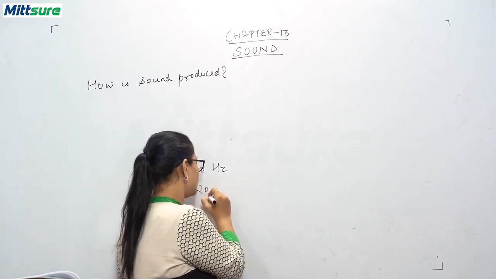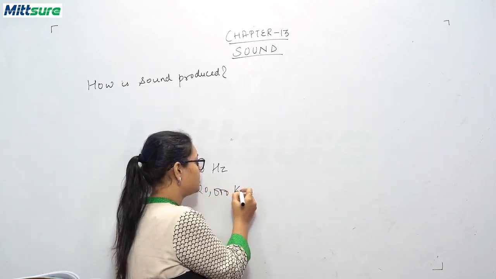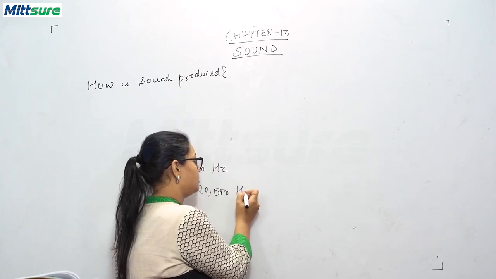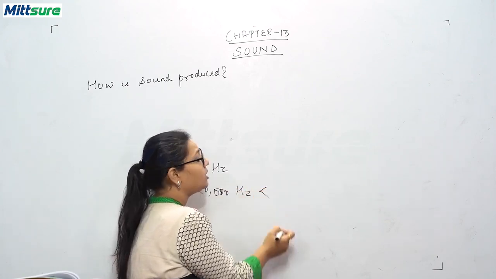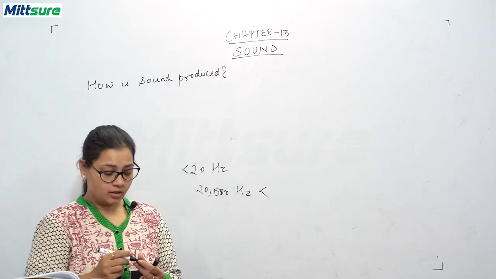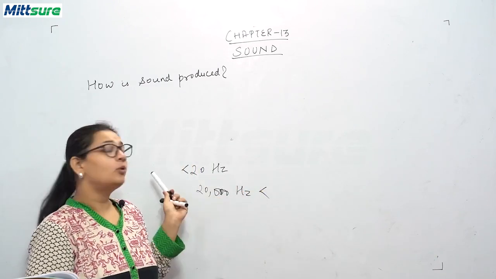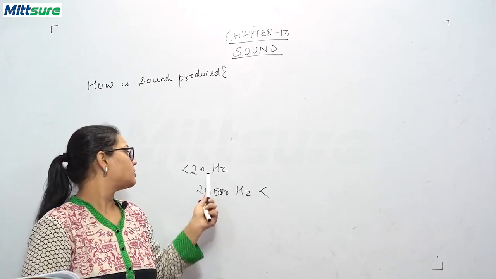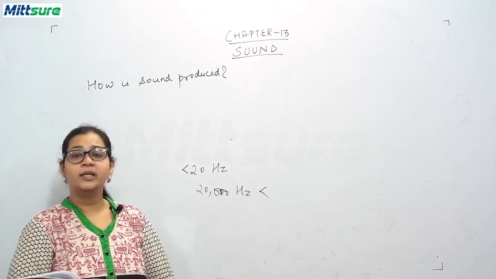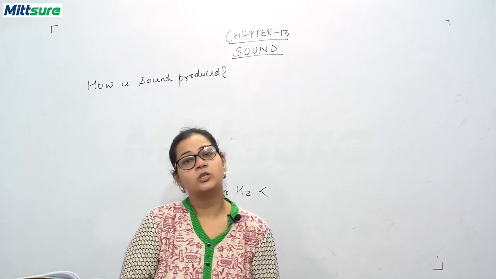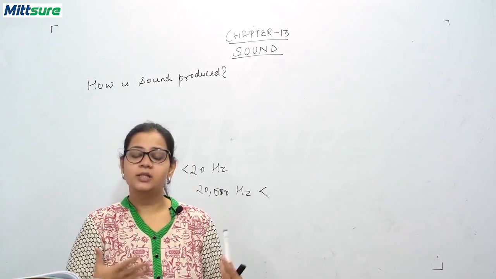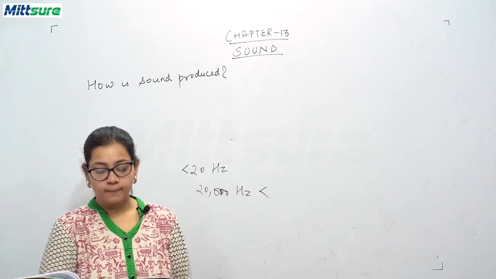And more than 20,000 hertz is called ultrasonic or supersonic sound waves. The range below 20 hertz and above 20,000 hertz is called inaudible sound.